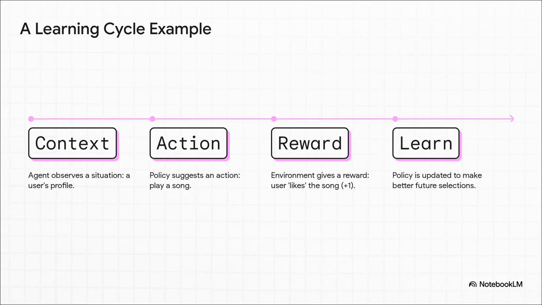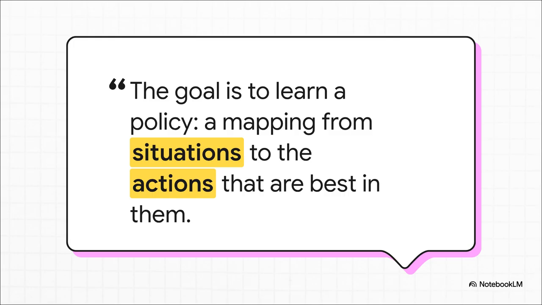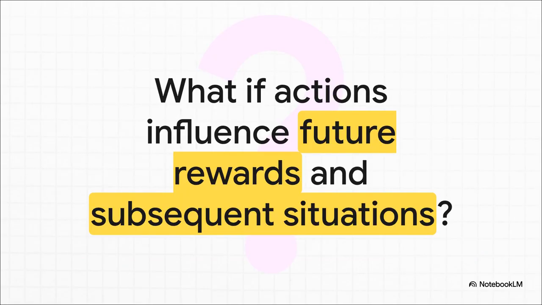That's the loop. We've gone through a lot, but if there's only one thing you remember from all of this, let it be this next point. This is the core idea that makes everything we've talked about so powerful. Here it is. The big takeaway is that associative search, which is a problem solved by what we call contextual bandits, is all about learning the best action, not just in general, but for each specific situation. It's about making that smart connection between a context and an action. That's the whole game. And that's how we get these recommendations that feel like they're reading our minds.